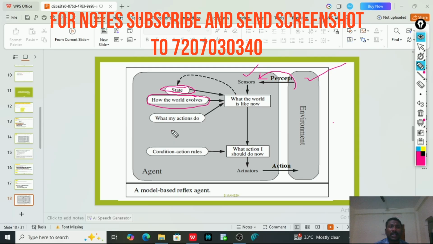It thinks about what actions we can perform, and it finally performs the mapped actions along with its condition through actuators. This is the schematic diagram for a model-based agent, or model-based reflex agent.